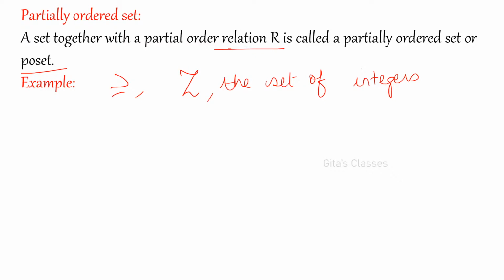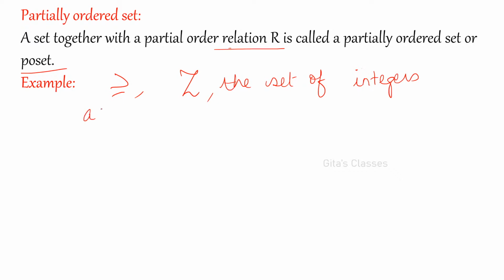For all A, B in the set A. Yes, I will definitely do problems, don't worry. Greater than or equal to on Z. If you define the relation greater than or equal to on the set of integers, I am giving this as an example. Is it reflexive?